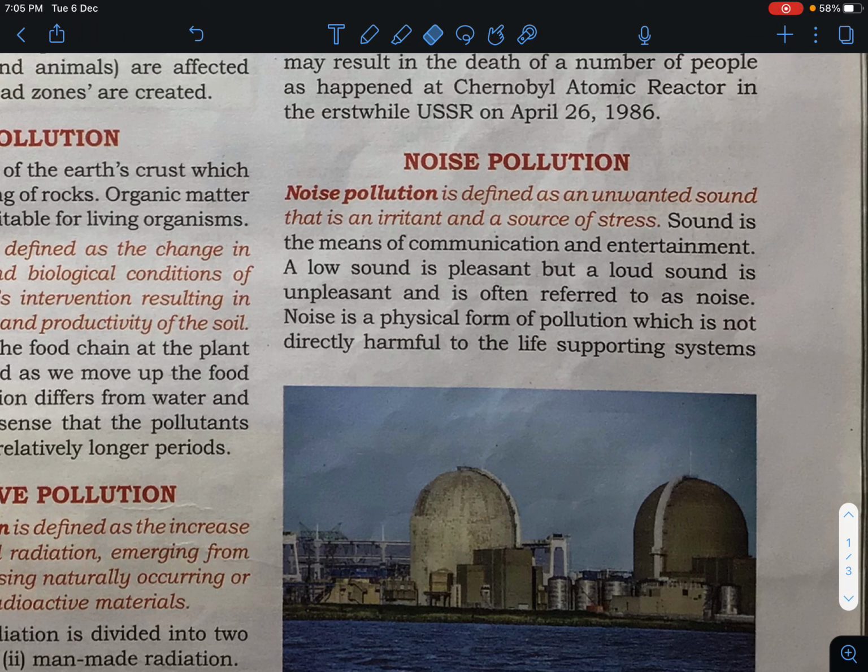A low sound is pleasant, but a loud sound is unpleasant and is often referred to as noise. Means if the sound is low, it will be pleasant to you, and if it is loud, it will be unpleasant to you, and it is often referred to as noise. Noise is a physical form of pollution which is not directly harmful to the life supporting system.